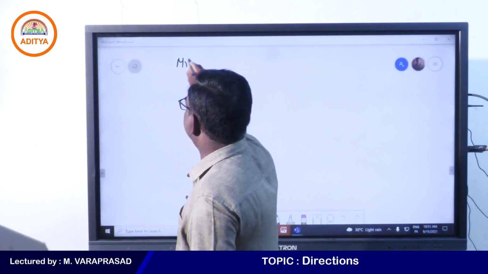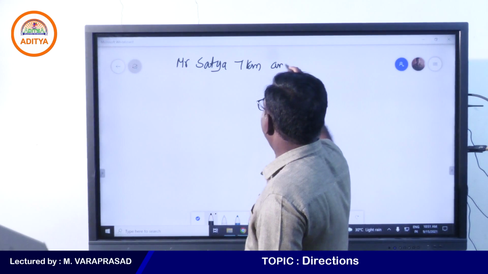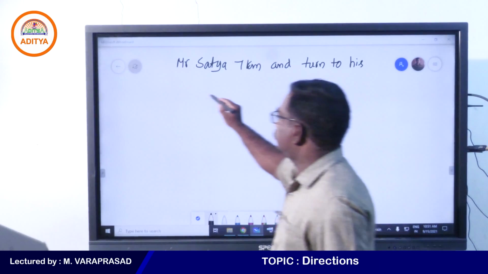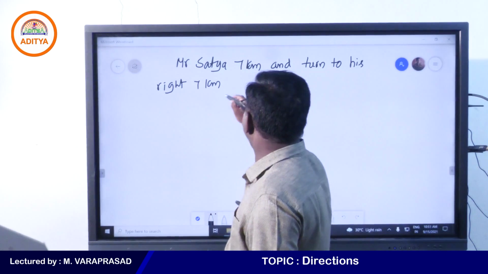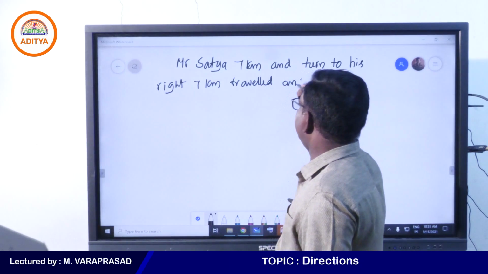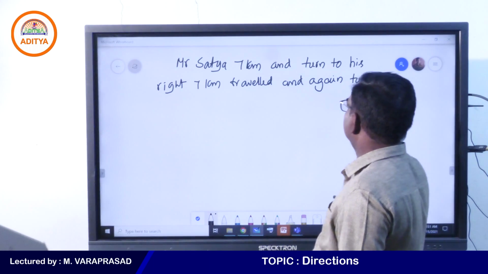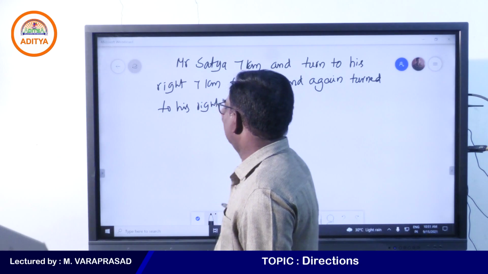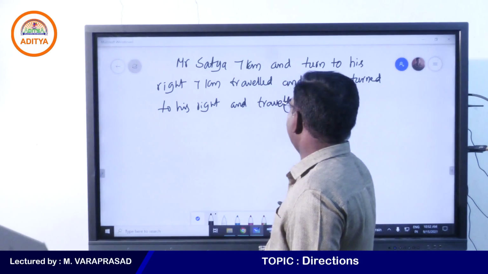Mr. Satya travelled 7 kilometers and turned to his right, travelled 7 kilometers, and again turned to his right and travelled 7 kilometers.